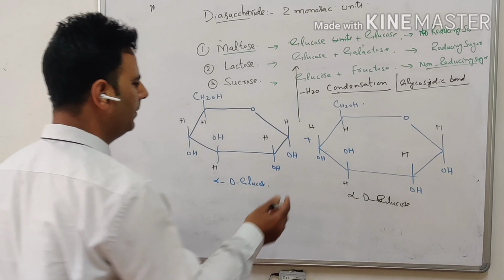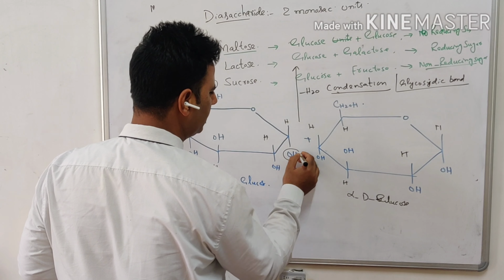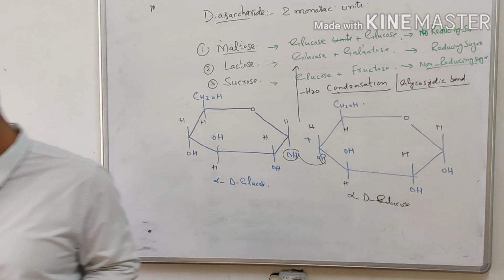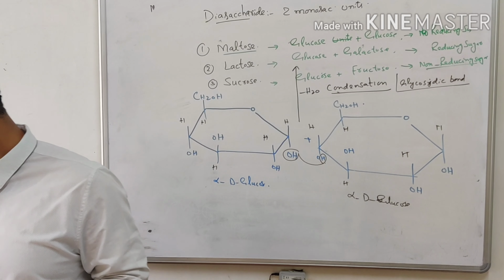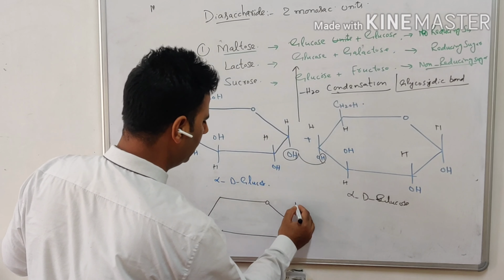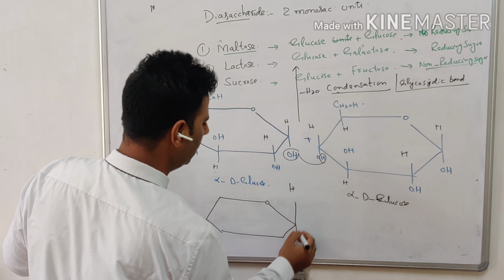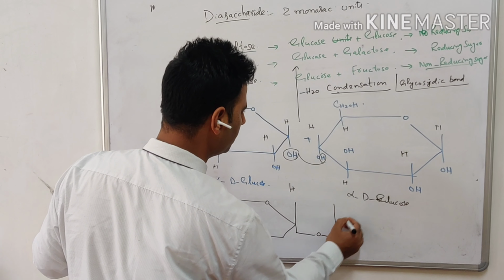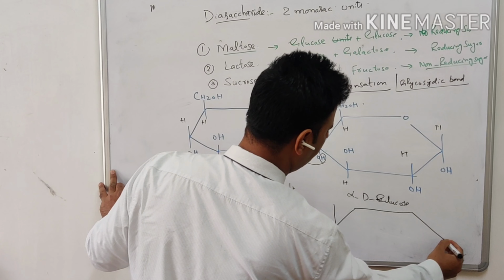Okay, what will happen here? This OH and OH will go this way, this OH and H will go, and I will show you how the structure will be. This is glucose. Here we have H, and the O is common between the two.